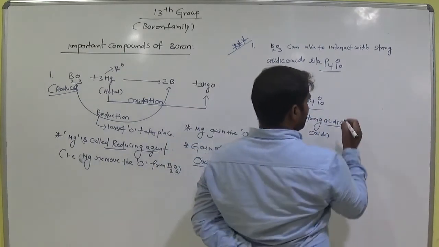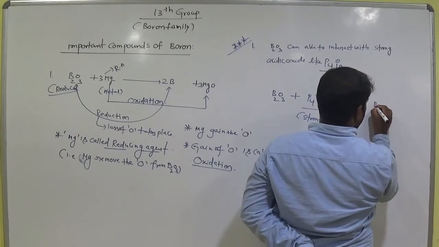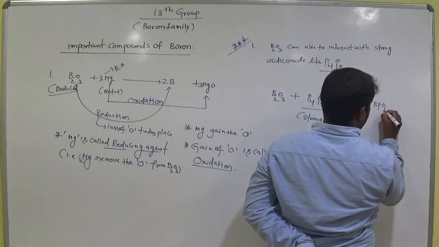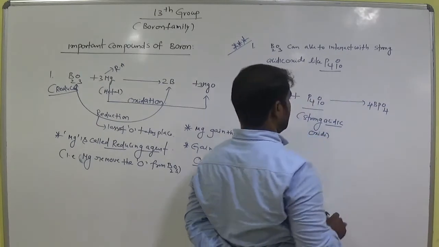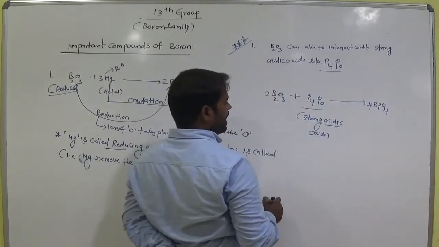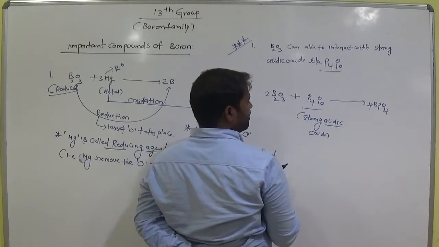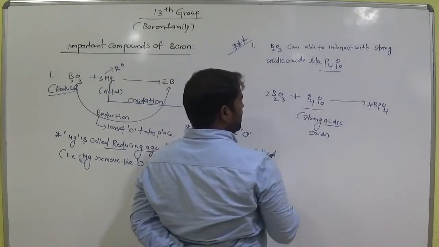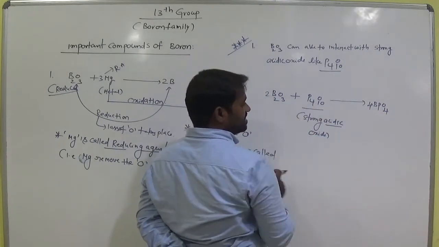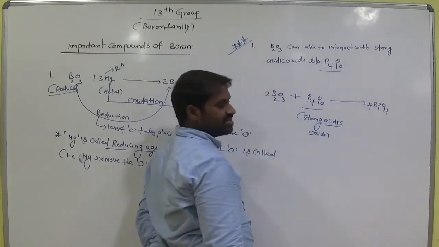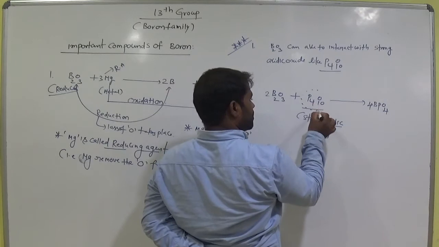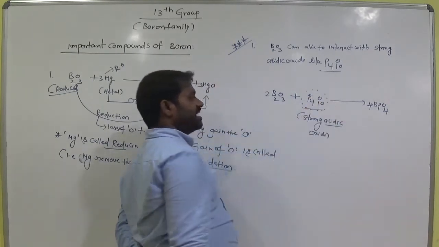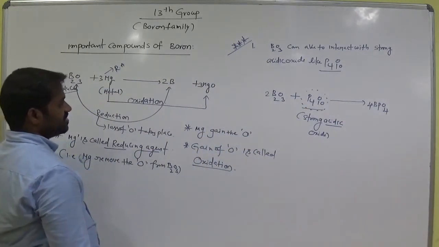Which gives BPO4. That balances the equation for boron. And for phosphorus, and 2 3 is 6 plus 10 is 16, 4 4 is 16 oxygen. So you should remember this one, very important. This is a strong acidic oxide, acidic character it has. Okay, remember this.